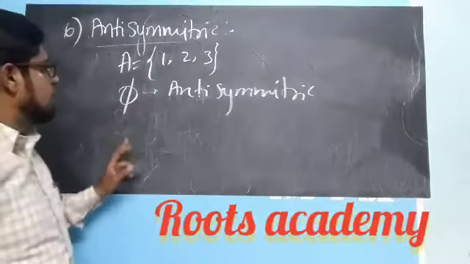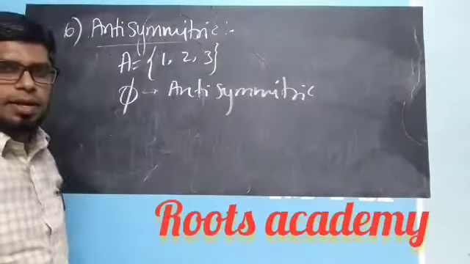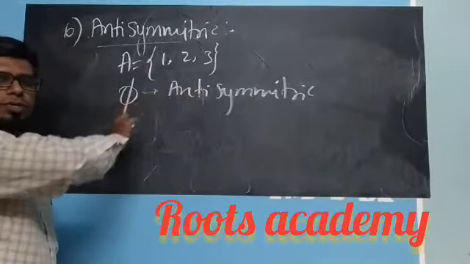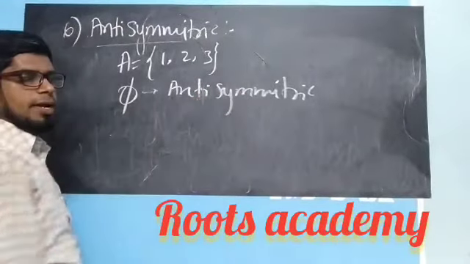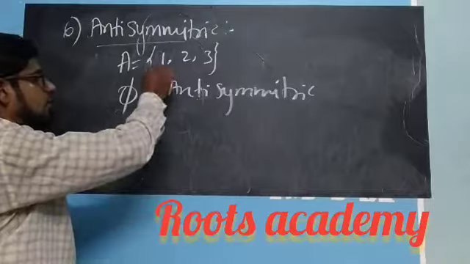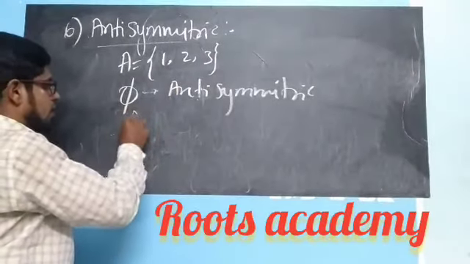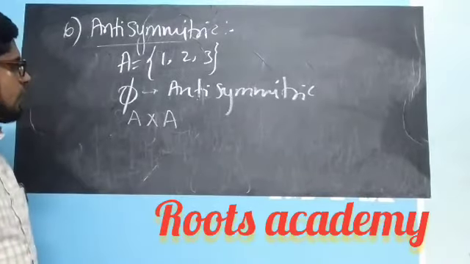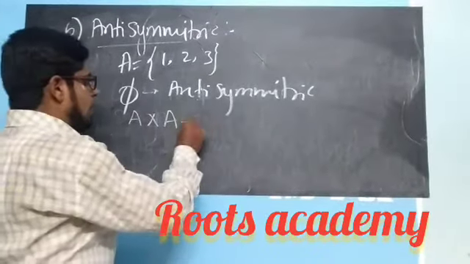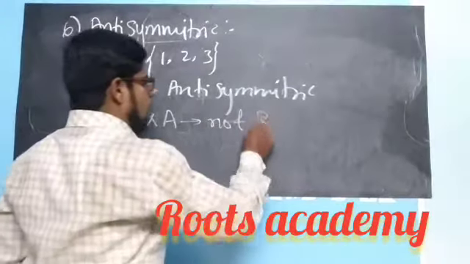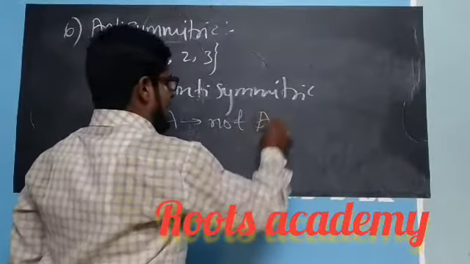There is no element, so we cannot check anything here, and it will be declared an anti-symmetric relation. But if I take the Cartesian product of the set, A cross A, then this is not an anti-symmetric relation.